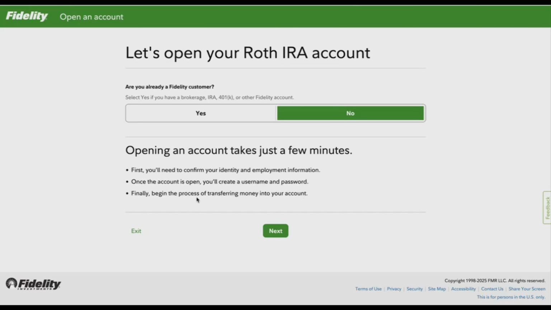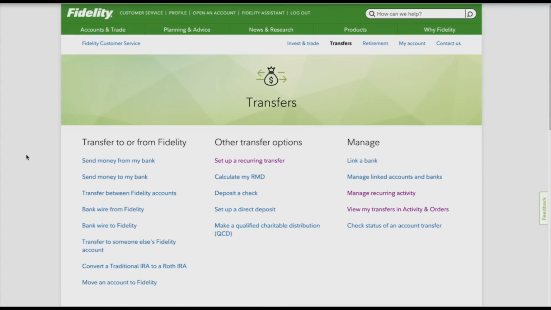And after you do that, you can start the process of transferring your money to your account, which is by linking your bank with Fidelity. I will not do this since I already did this, but this is very easy. They will guide you on how to do that, and then you will open an account with them. After you set up your account, now it's time to fund your account.